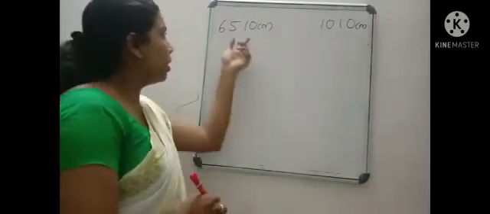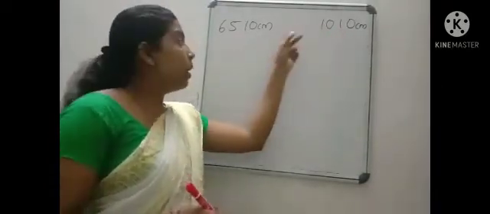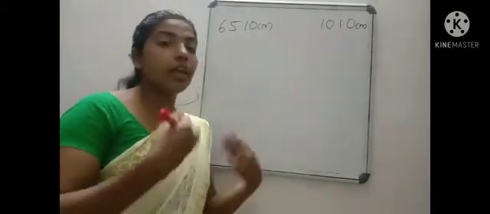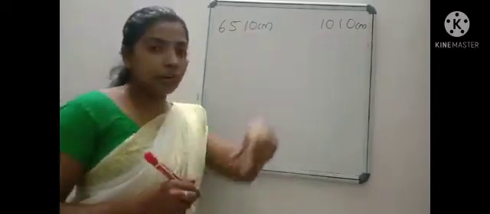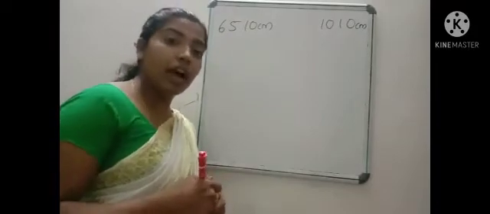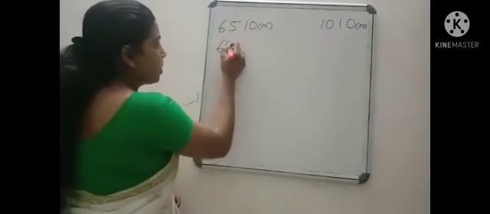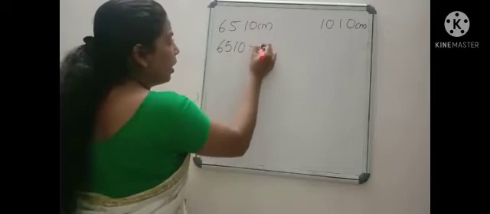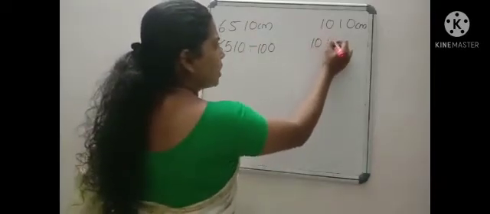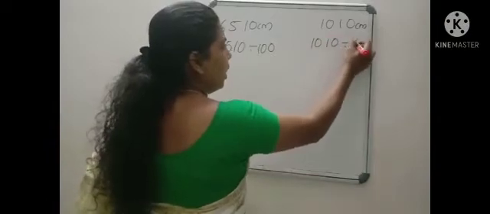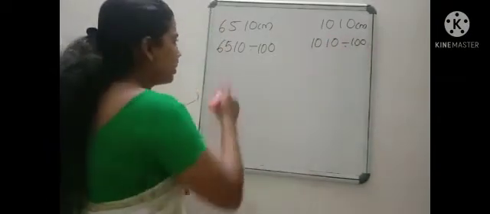Next question. Here also two questions are there. Both are given in centimeter and we are going to convert them into meter. For that, centimeter should be converted into meter, so we have to divide by 100. So 6510 divided by 100. Here also the same thing: 1010 divided by 100 we have to do. So let us do the division.